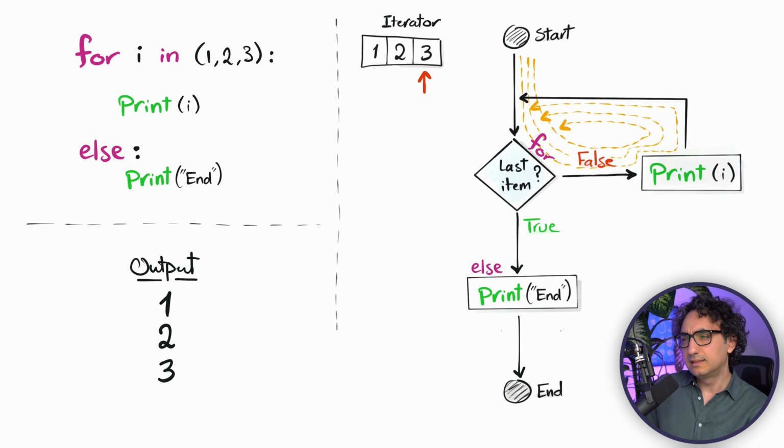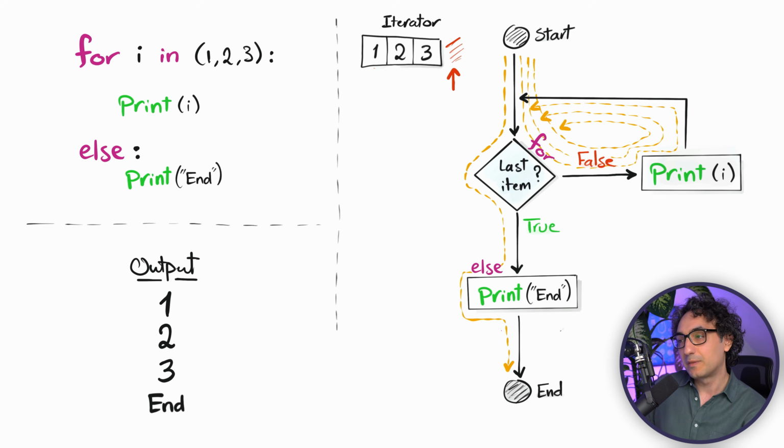As you can see, so far we didn't execute the else statement yet because we are looping. Now it's gonna go back to the top and ask again, what is the next item? The iterator is gonna say stop because we don't have anything left, and now the condition is true. That means Python is gonna exit the loop, but before going to the end, we still have an else statement. So Python has to execute the else now, and we will get an end in the output. And after that, it can go to the end and stop everything. So Python executed the else statement at the end after it went through the whole loop and iterated through all the values in the sequence. This is exactly how the else statement works with the for loop.